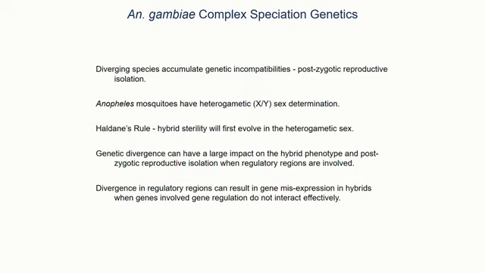So genetic divergence can have a large impact on the hybrid phenotype, and in particular postzygotic reproductive isolation, when regulatory regions are involved, or regions that are upstream of a gene that impact its regulation. And divergence in these regions can result in gene misexpression in the hybrids when they're not interacting effectively in these F1s.